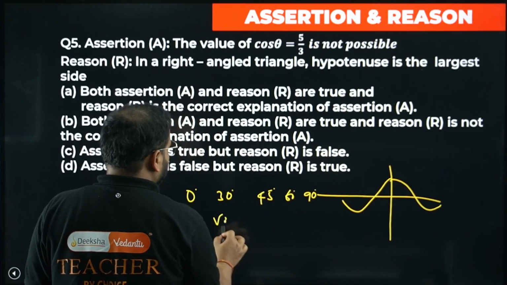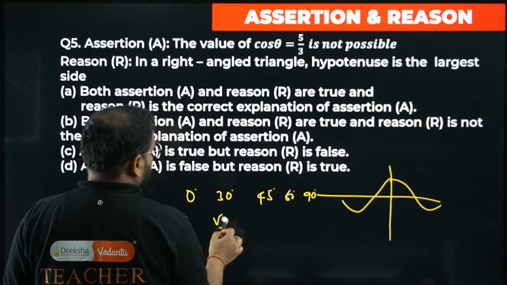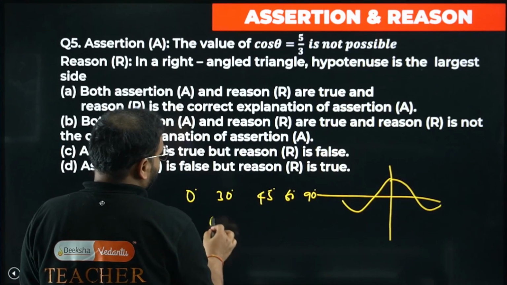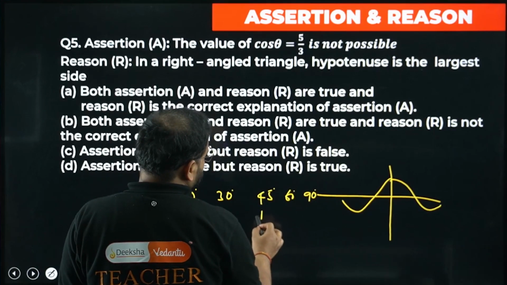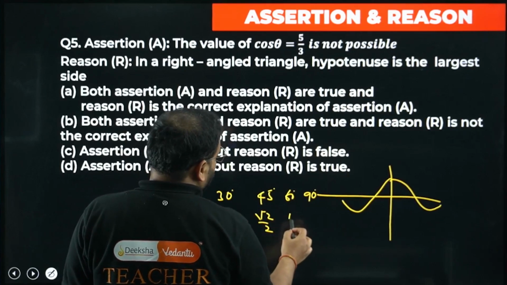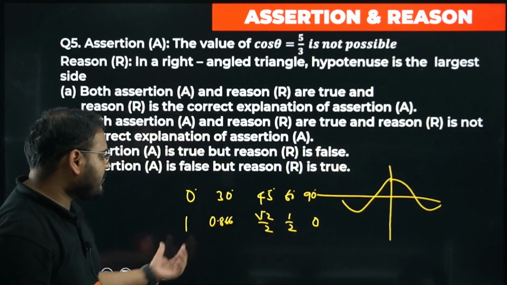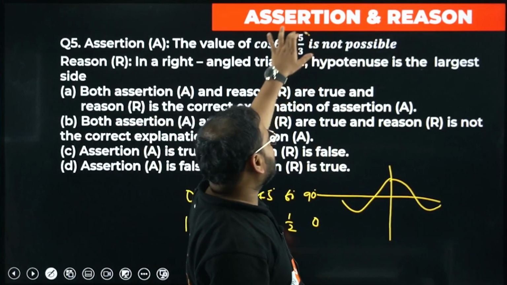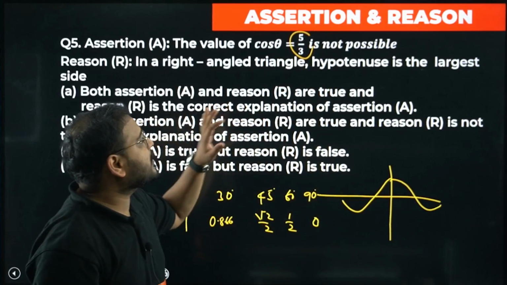Cos 30 was root 3 by 2, which is almost 0.866. Cos 45 is 1 by root 2, so simply root 2 by 2. Cos 60 is 1 by 2, and cos 90 is 0. The maximum value is 1, so it cannot exceed. 5 by 3 is more than 1, which means it is not possible.